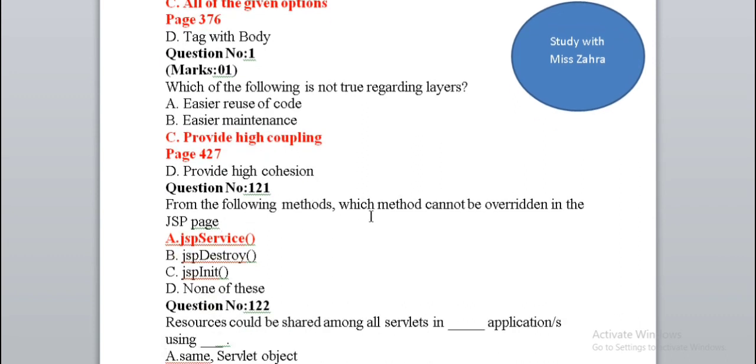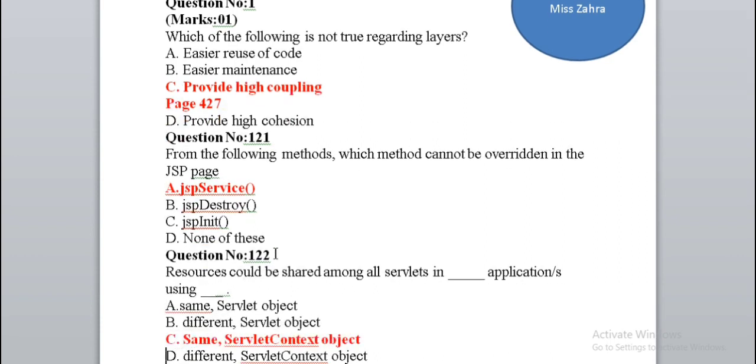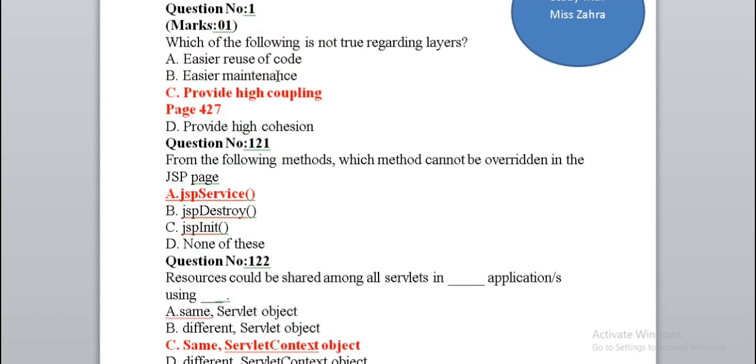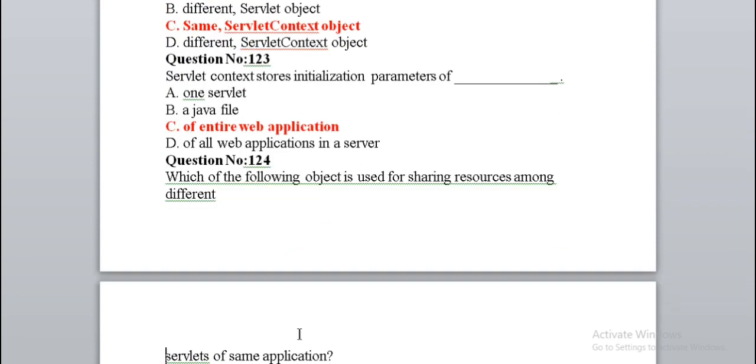From the following methods, which method cannot be overridden in the JSP page? JSP service. Resources could be shared among all servlets in the dash application using the same servlet context object. Servlet context stores initialization parameters of the entire web application.